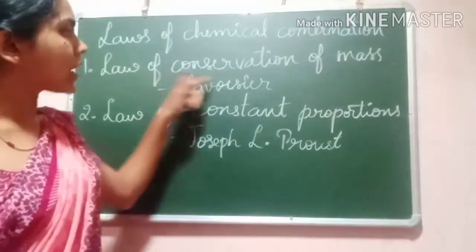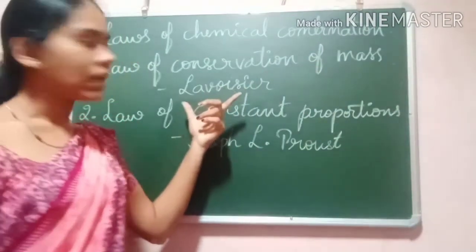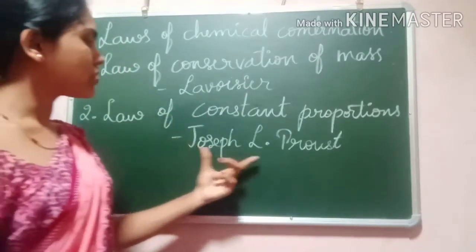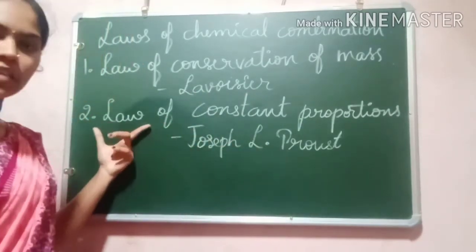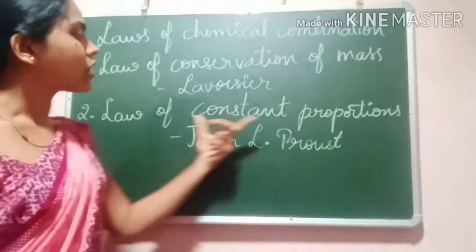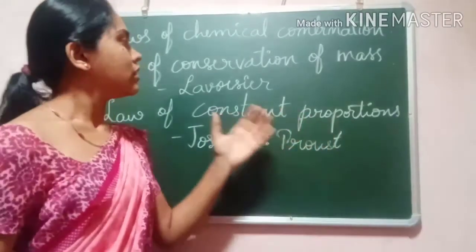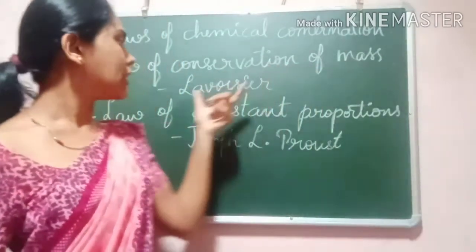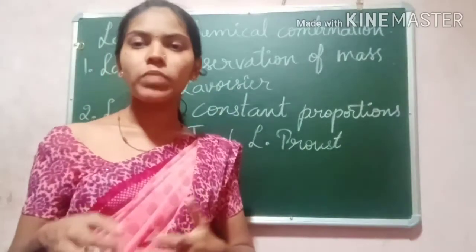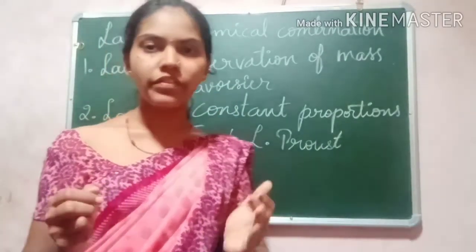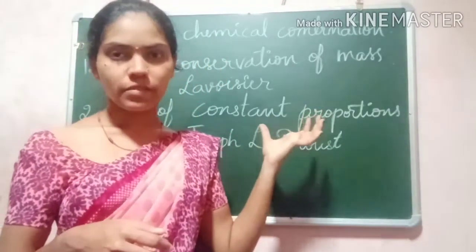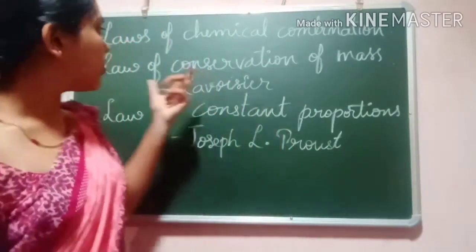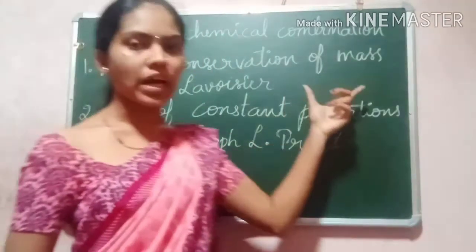One is the law of conservation of mass, which was given by the scientist Lavoisier, and the next, by Joseph L. Proust, is the law of constant proportions. Now let us discuss the law of conservation of mass, which was given by Lavoisier by conducting many experiments on the combination of chemicals. Now let us conduct an activity to understand what this law of conservation of mass is.